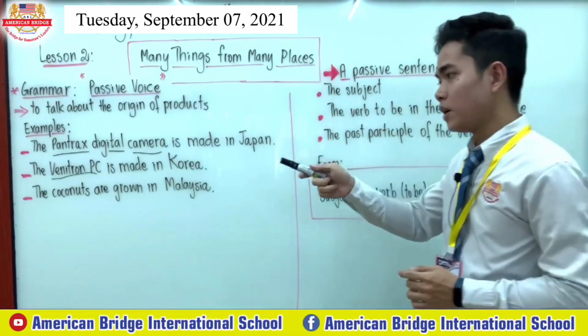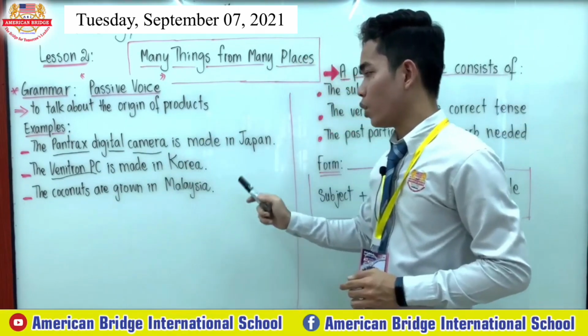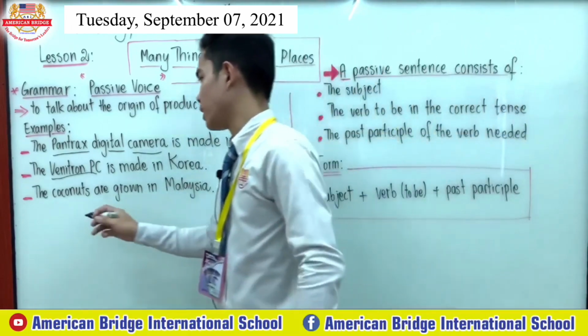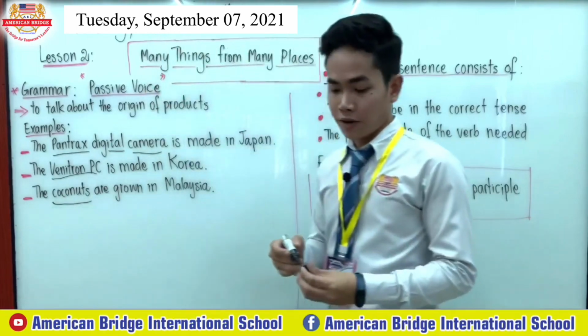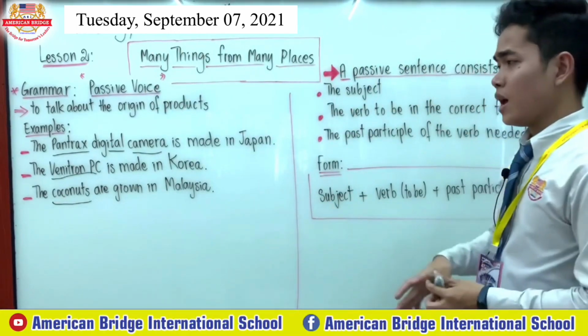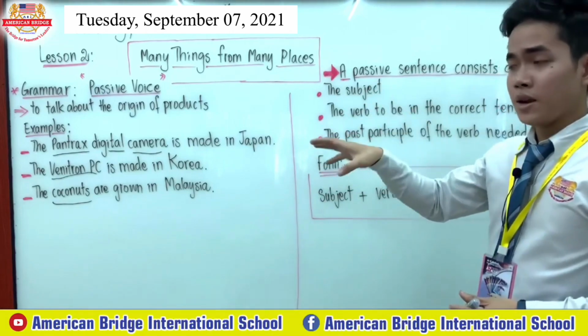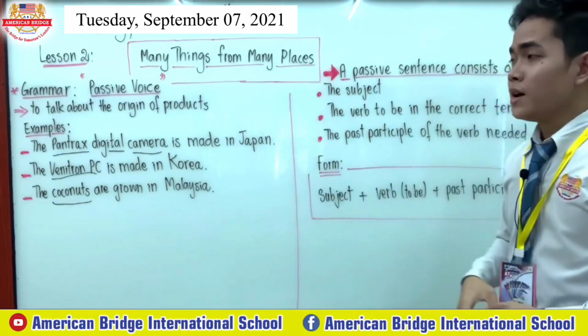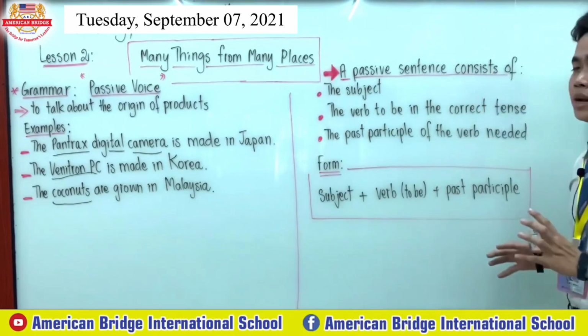Another example is, the coconuts are grown in Malaysia. So we focus on the coconuts only, right? We don't focus on who grew them, but as you see, we focus on the coconuts only, right? Okay, so this is about the examples in our lesson.